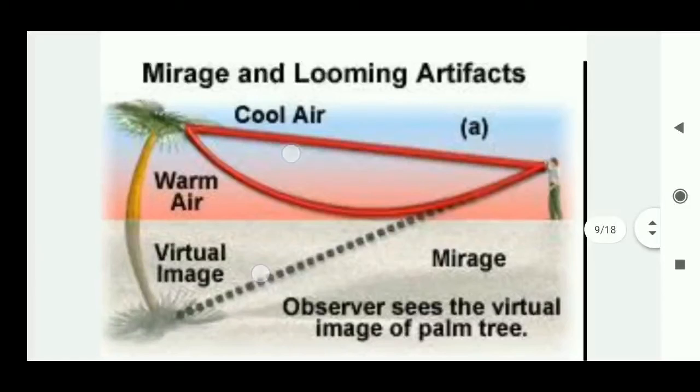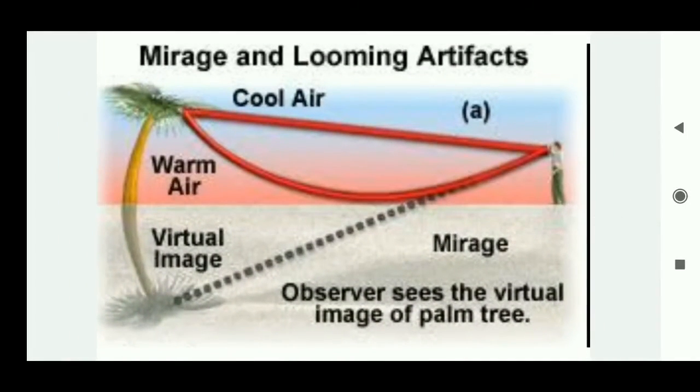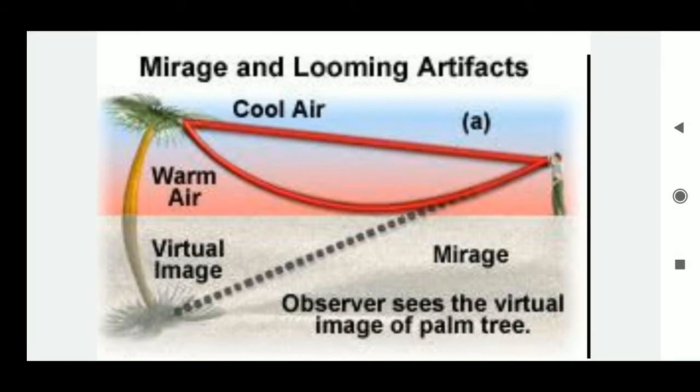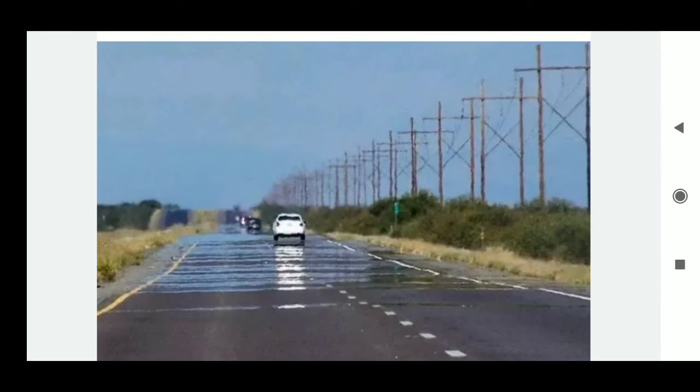The person thinks the light travels in a straight direction, so he observes the image of the tree on the downside. When we get an image on the downside, as with a reflecting surface like water or a mirror, he thinks that some water is present in the desert. You see an example for that. A car is moving on a hot road. The reflection of the car is observed on the road. We think that some water is present on the road, but actually it is because of mirage formation.